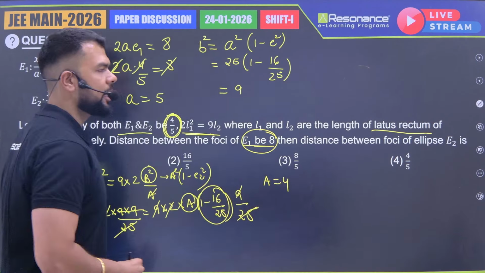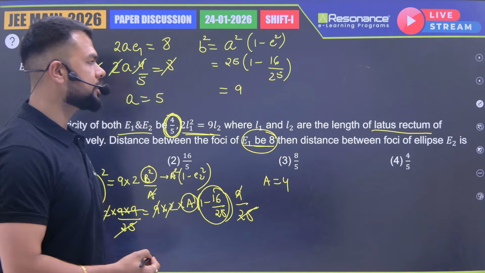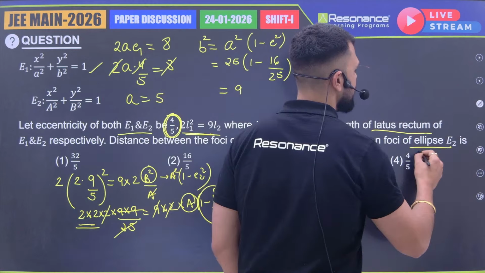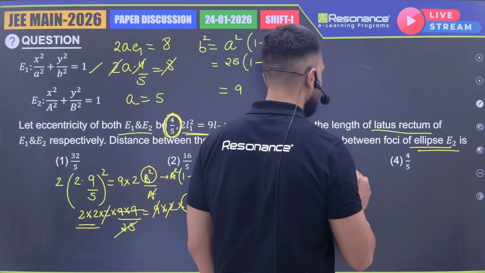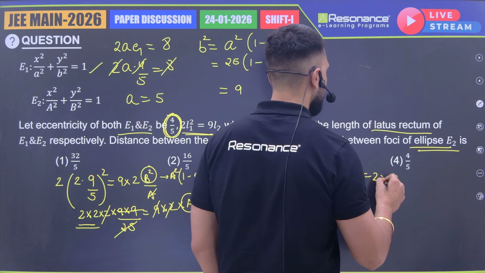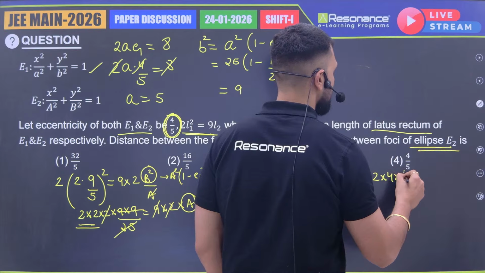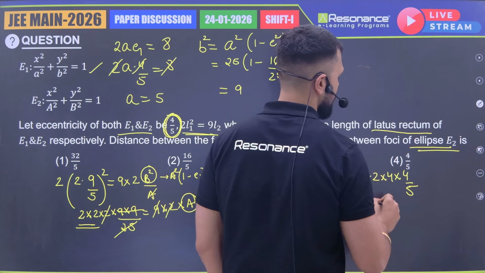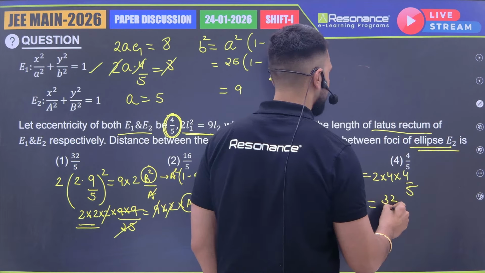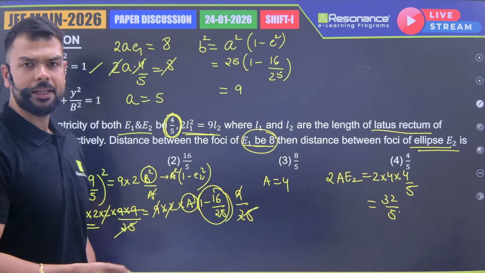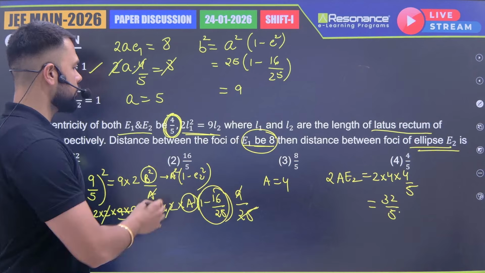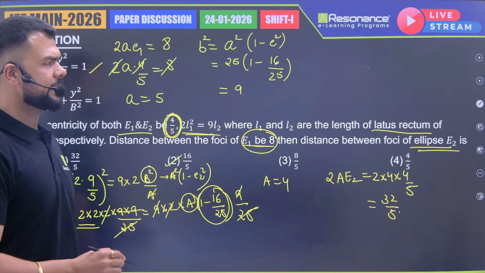I have capital A to be 4. Now what have they asked? They have asked the distance between the foci of ellipse E2, which will be 2Ae2, which is 2 into 4 into 4 by 5, which will be 32 by 5. Right? A bit lengthier one, but it was not very difficult. I can say a bit lengthy or moderate.